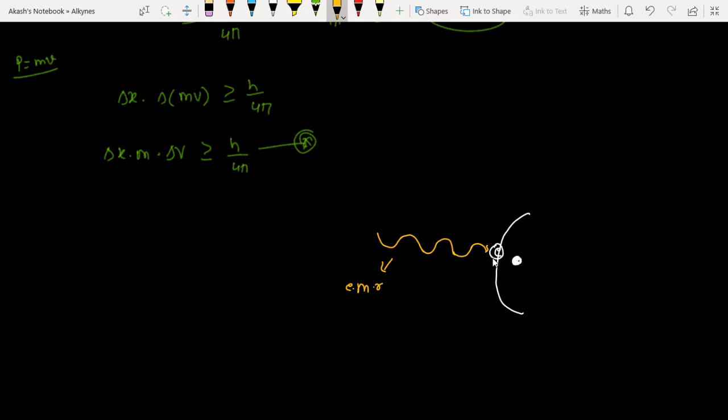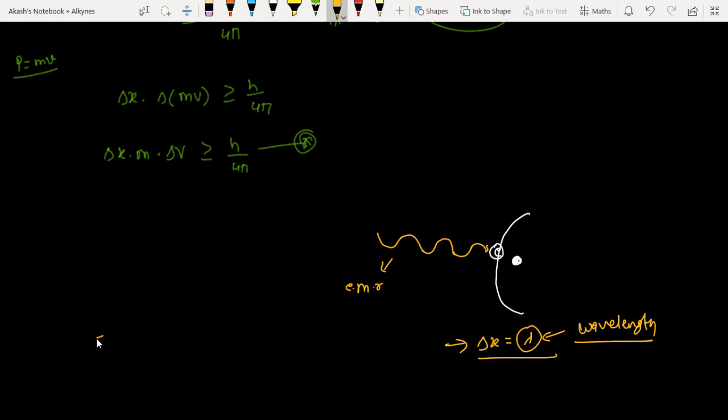But what will happen? The uncertainty in the position of this electron, Δx, will be equal to λ. What is this λ? This is nothing but the wavelength of this radiation. So if this is the wavelength of this radiation, then there will be the uncertainty equal to that.